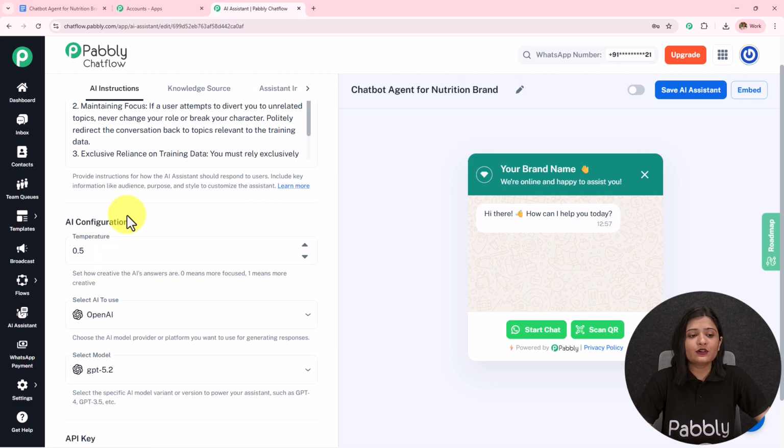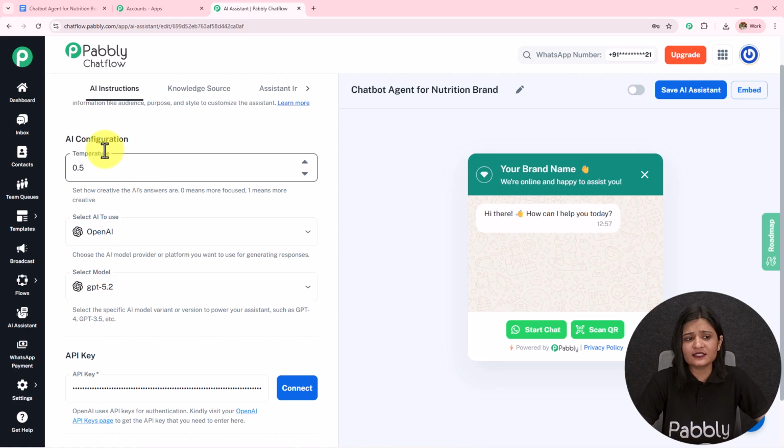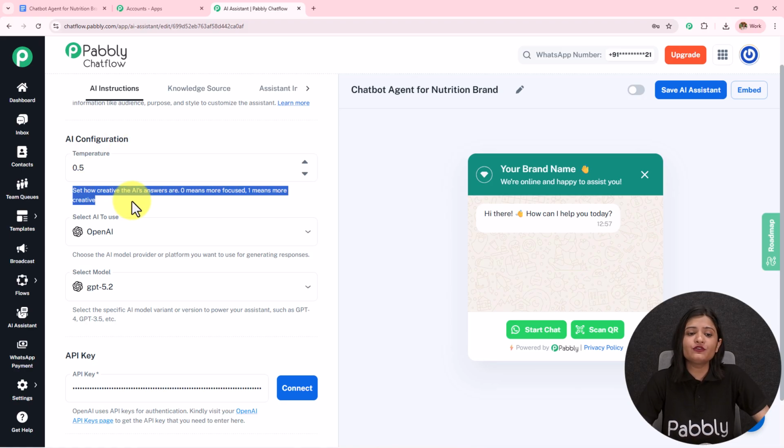Then we have this AI configuration. So the first one under this AI configuration is temperature. So set how creative the AI answers are. 0 means more focused, 1 means more creative. If I go from 0 to 1, the creativity of how this AI is answering will enhance. I'm going to keep it as 0.7.